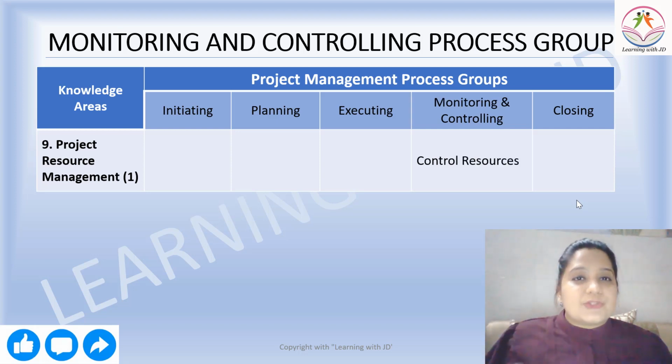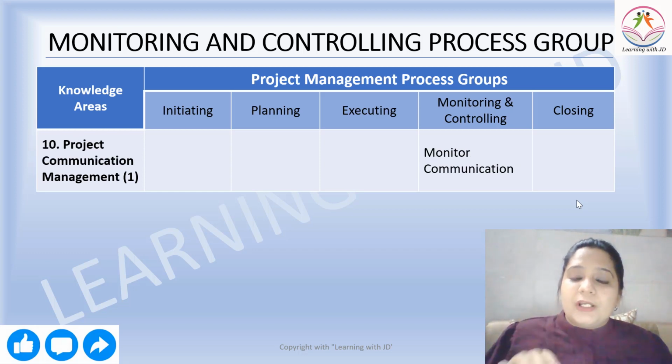Then comes control resources. It's not only about human resources, it's also about infra resources, all the physical resources, your warehouse, your raw material. Everything comes under resources, and hence control resources.